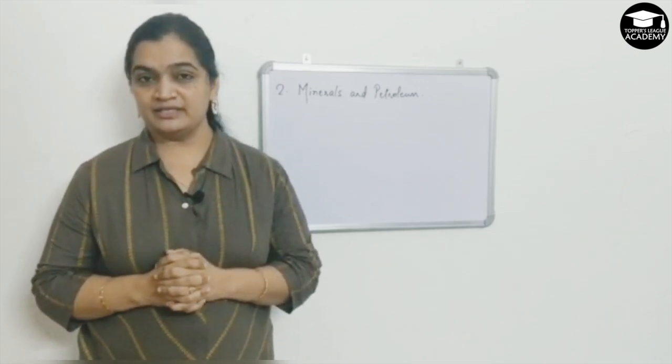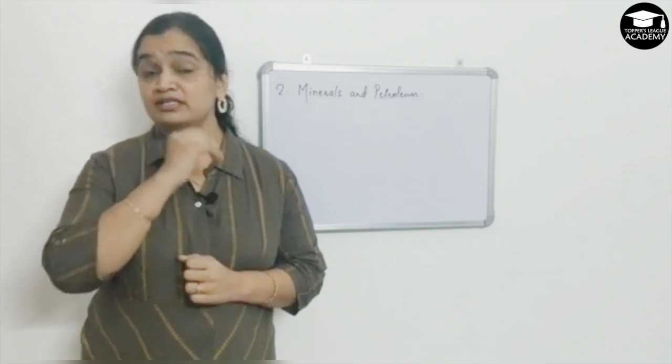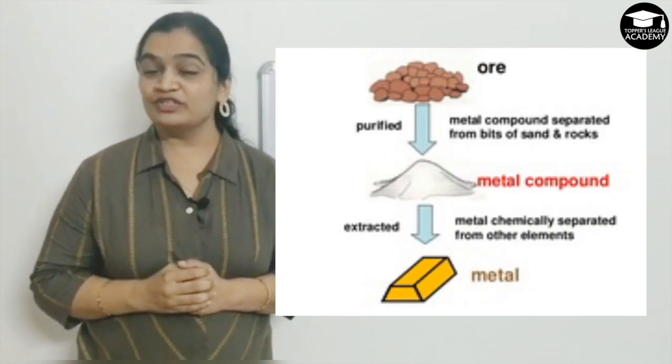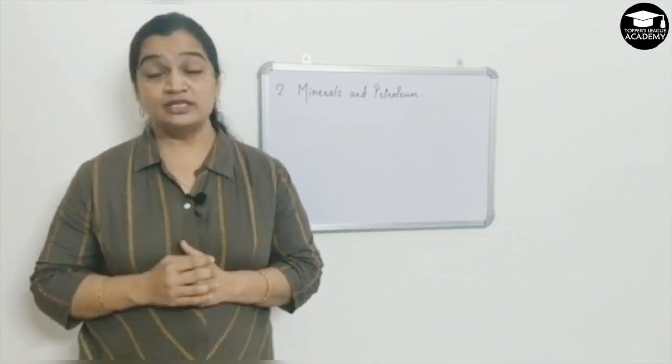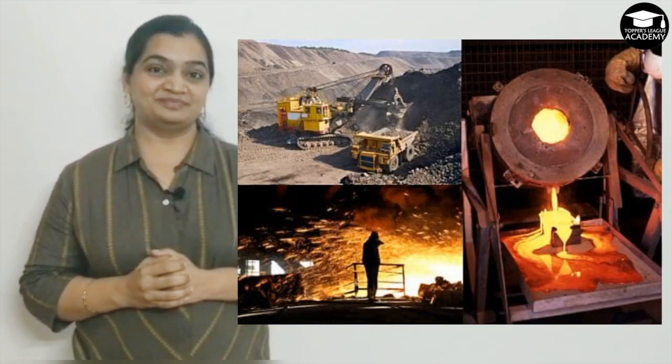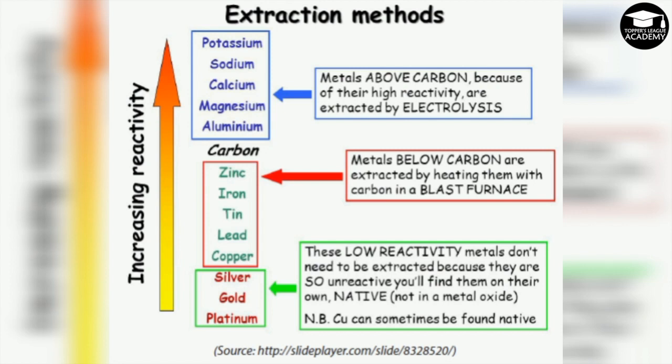How does it help us? We can extract metals from these ores and minerals, which can be used for the manufacture of machineries and tools. Take a look at this picture. Here you will see different extraction methods for different metals based on increasing reactivity.